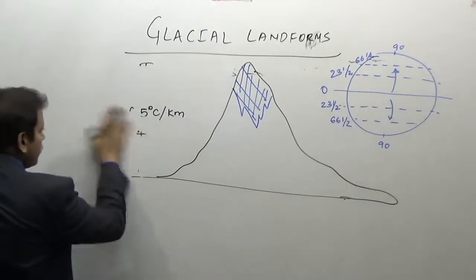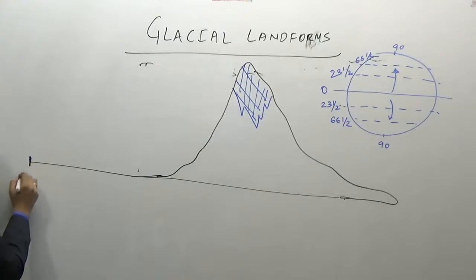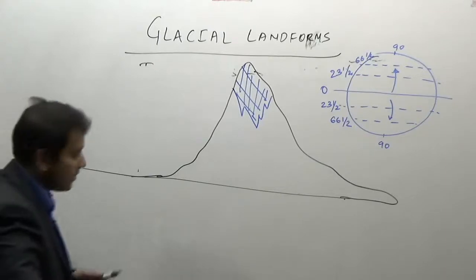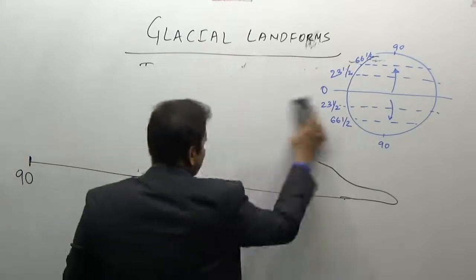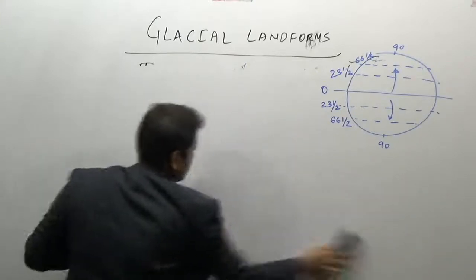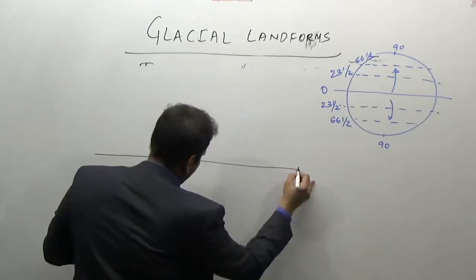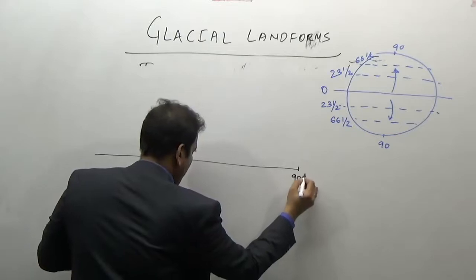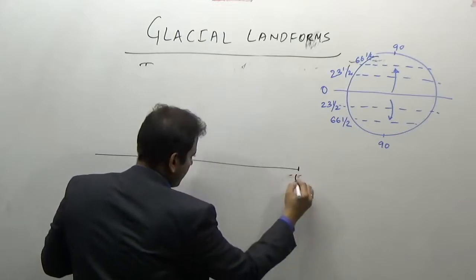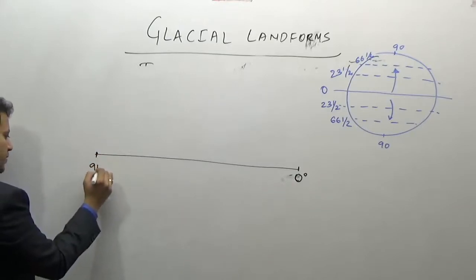So we can conclude that at 90 degrees, in the polar region, snow is found near the sea level. Take this as a 0 degree equator, take this as a 90 degree.